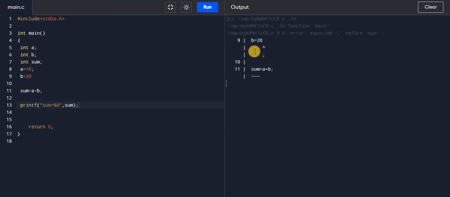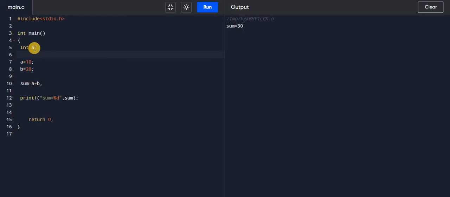If I run this program, you will get an answer. But here it is showing an error at line number 9. At line number 9 we have not given the semicolon. So give the semicolon and run it again, and you will get the answer: sum is equal to 30. Now the second way to declare and initialize variables is, instead of declaring the variables on separate lines, to define them in one line like this: integer A, B, sum. Now if you run this, you will get sum is equal to 30.